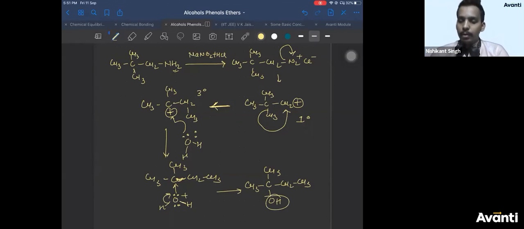Is that clear, everyone? So it can show all types of carbocation rearrangement: ring expansion, contraction, everything.